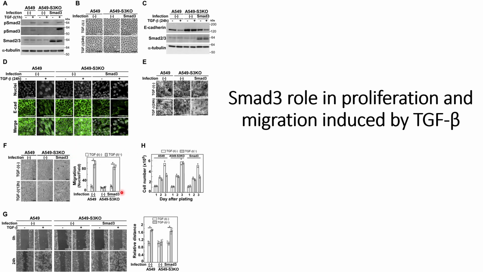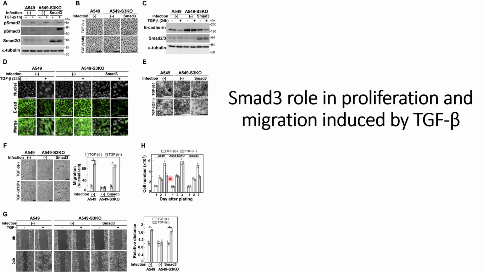And here in the case of migration, we can see that migration does not increase when Smad3 is not present. But when Smad3 is infected again using the lentivirus, or it is present in the wild type, we can see that migration is significantly higher compared to the case where TGF-β is not induced. But when they check the proliferation results, they see the reverse. When TGF-β is induced, they see a decrease in the proliferation rate.